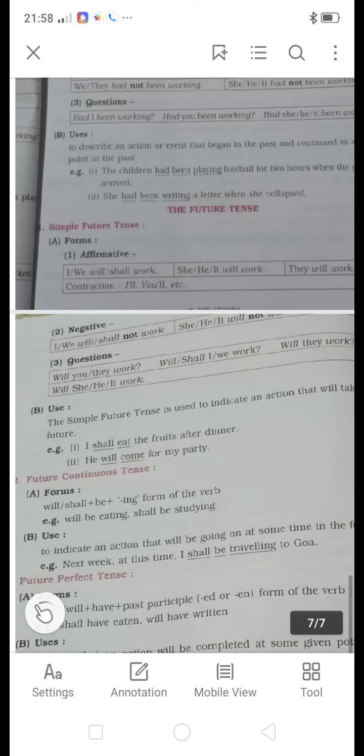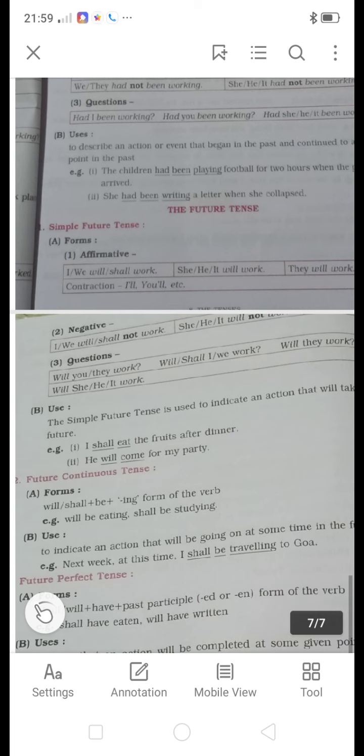Hello, my dear students. Today we are going to learn our next tense, the future tense. First, the future tense is also divided into 4 parts: simple future, future continuous, future perfect, and future perfect continuous tense.